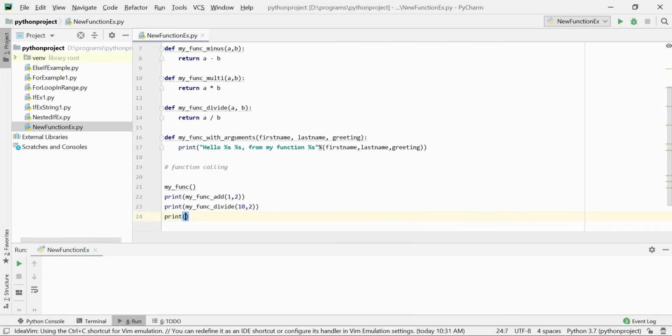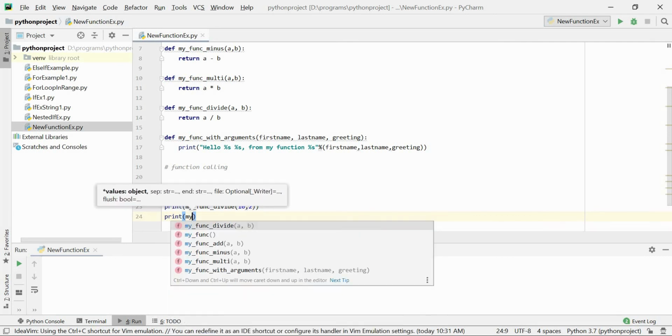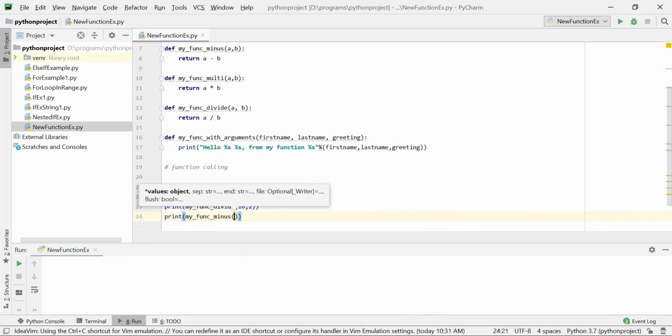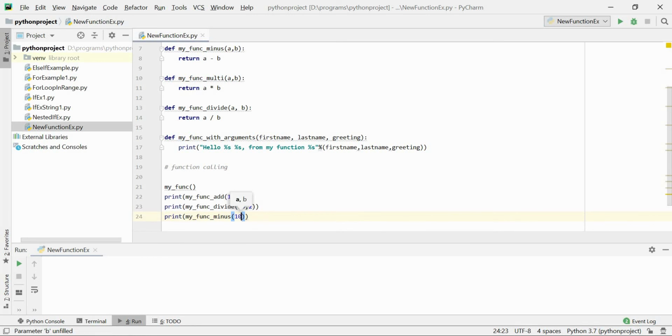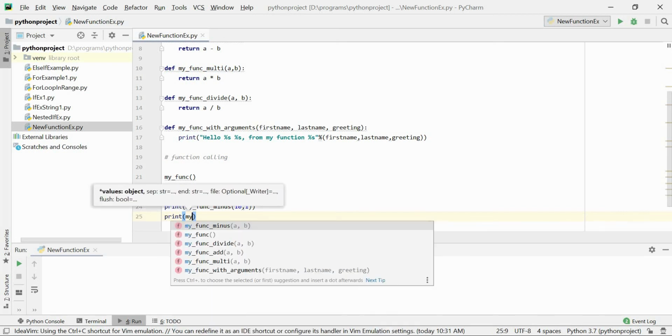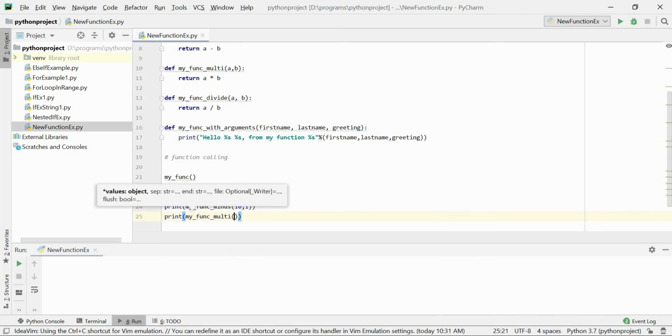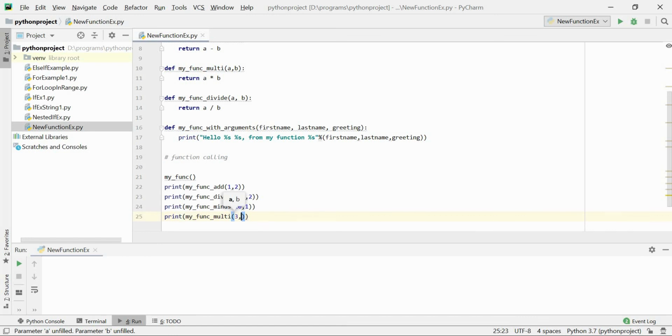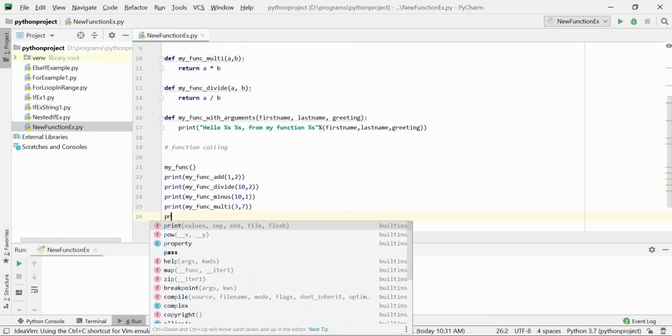The next function is my func minus. So 10 minus 1, 9 it is going to return, right? Then my func multiply 3 comma 7. So 3 into 7, 3 times 7, so 21 it is going to return.